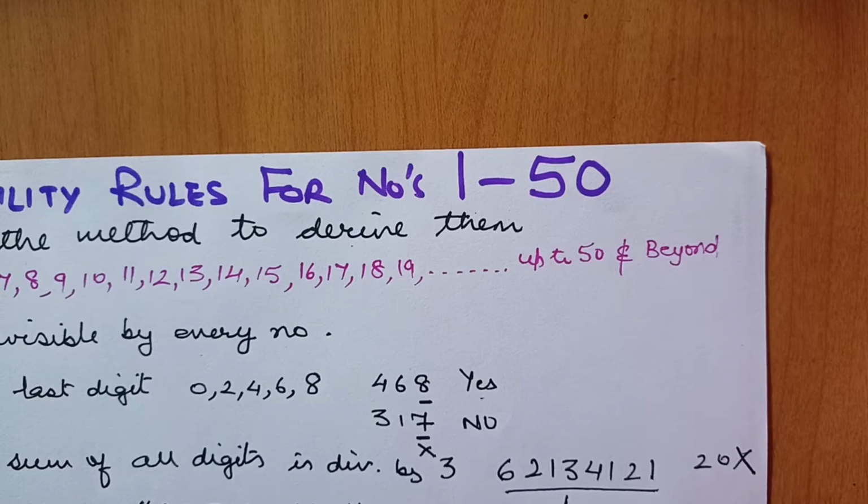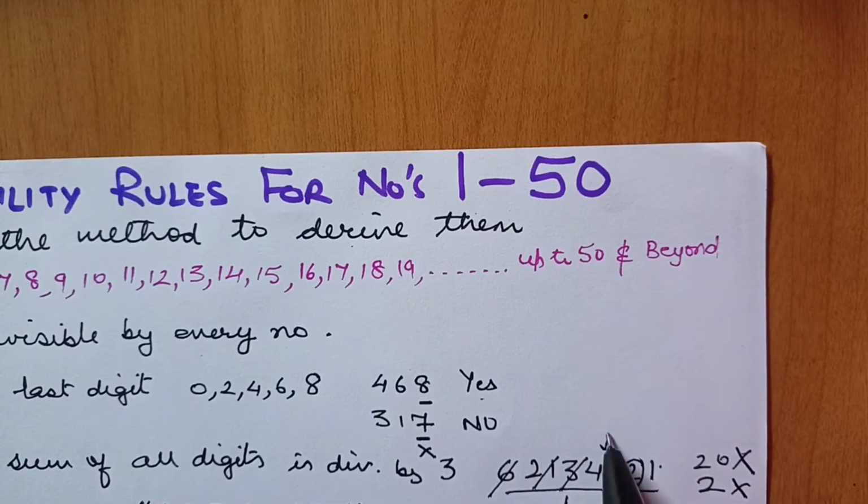Alright, but here is a short trick which you can use. The short trick is that you just do not add the digits which add up to a multiple of 3 or 3 itself. Say here, don't add 6, 2 plus 1 is 3, cancel it out, then 3, then 4 you can add, 4 plus 1 is 5, 5 and 1 are 6, you leave it. We are left only with 2. Since 2 is not divisible by 3, this complete number is not divisible by 3.